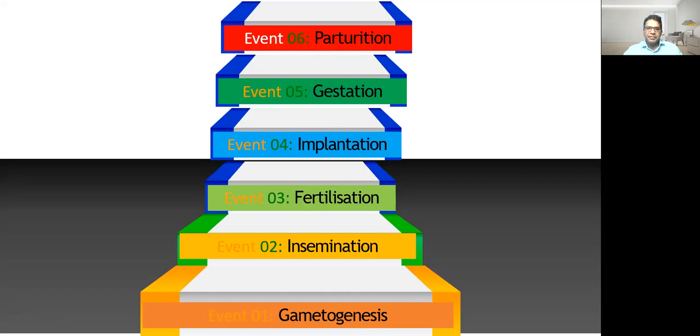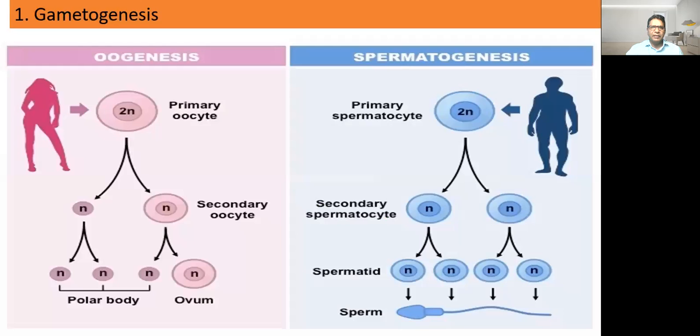First is gametogenesis. Second is insemination. Third is fertilization. Fourth is implantation. Fifth event is gestation. And sixth event is maturation. Now we'll be discussing all these events one by one.